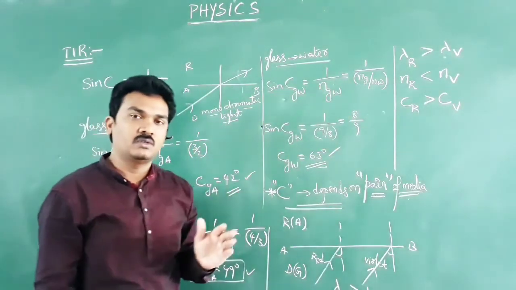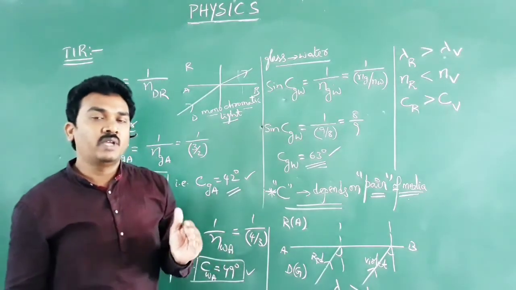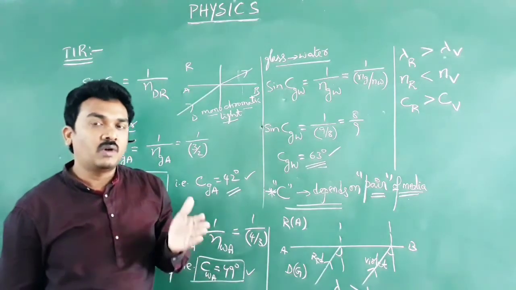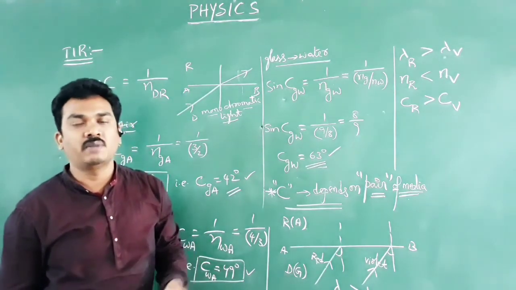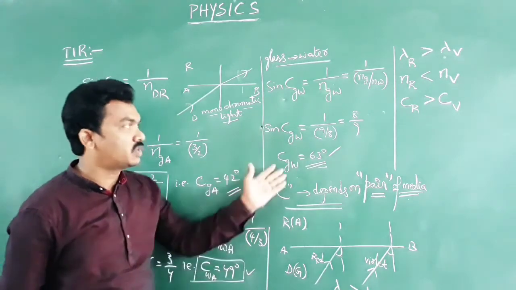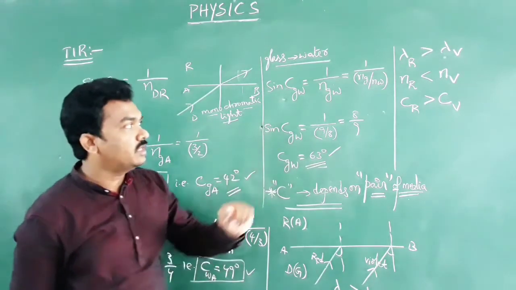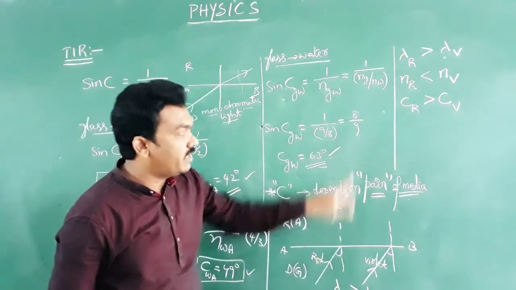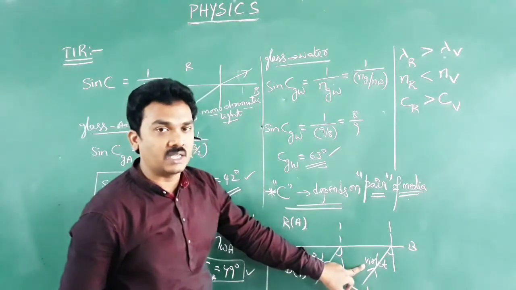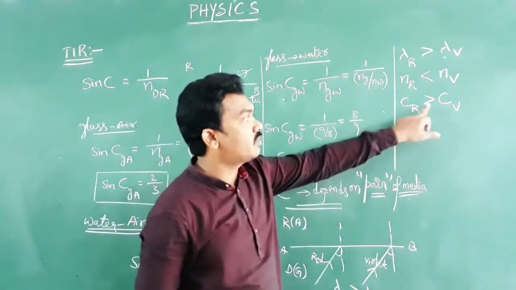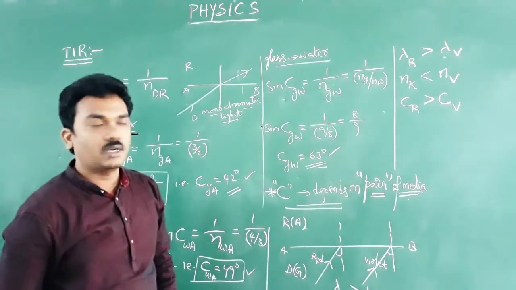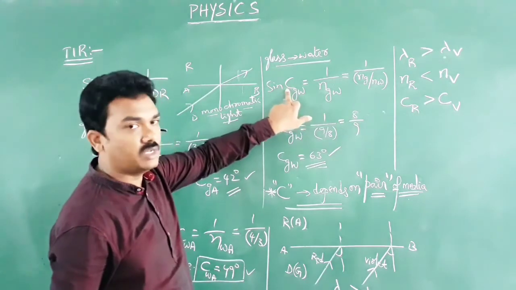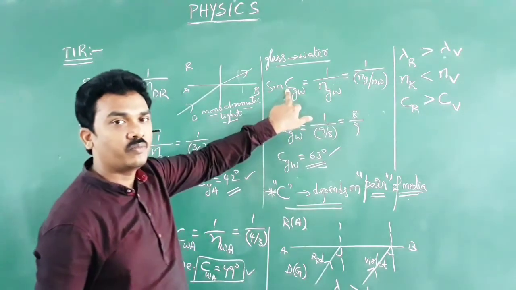Don't ask me those values. It is not the point whether we are memorizing those particular values or not. The point is that you are learning the concept. No need to memorize values, even these values. I have given an example just to understand. So the critical angle of incidence in glass for red color will be different from that for violet color, and moreover it is more for red color. The reason is the refractive index is less. When the refractive index is less, the sin C value is more, so the C value is more.